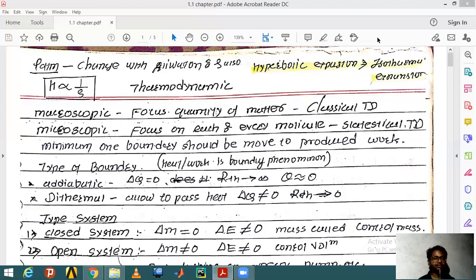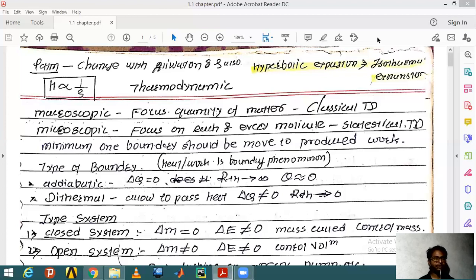That effect is not about a particular water molecule. I'm not going into the depth of molecules. I'm just analyzing how the total bucket of water is behaving. That is macroscopic. And microscopic is, in this study, we are not thinking about the bucket of water.